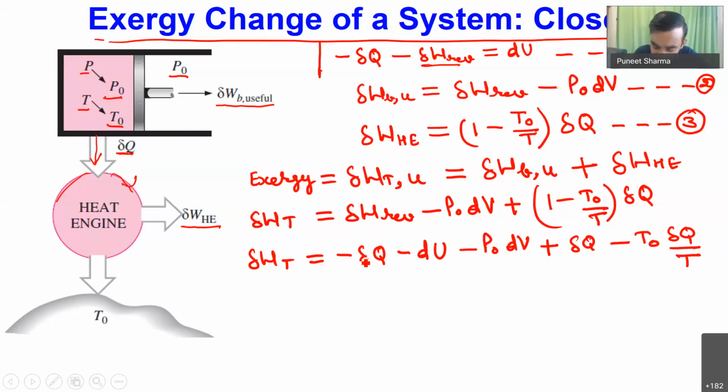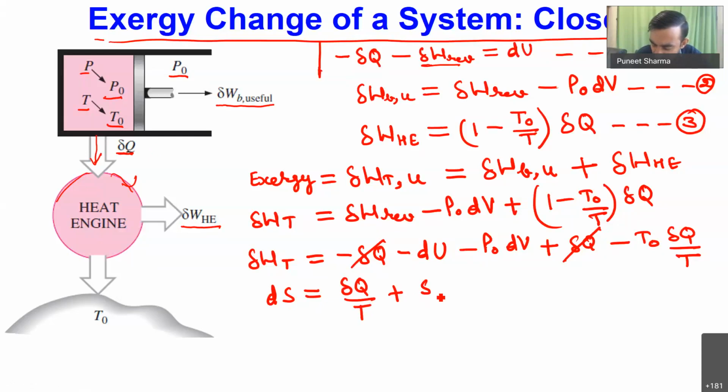Now you can see del Q and del Q will be cancelling out. Now for this system, while it is displacing through dV volume and it is doing heat transfer of del Q, at that time I can define the change in entropy of the system, dS, as equal to del Q by T plus S generation.